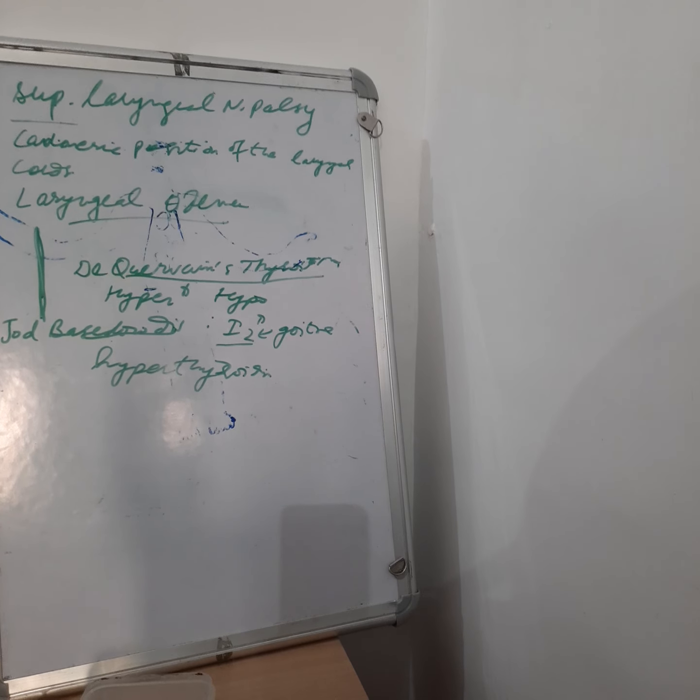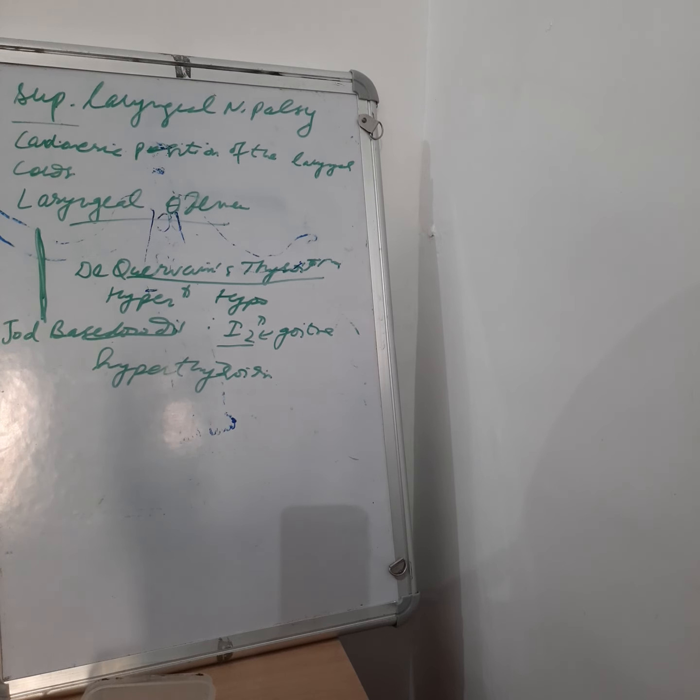So this was all about the different types of goiters, and in the next video we will discuss neoplastic goiters. Those are the tumors of the thyroid gland, and thyroiditis.